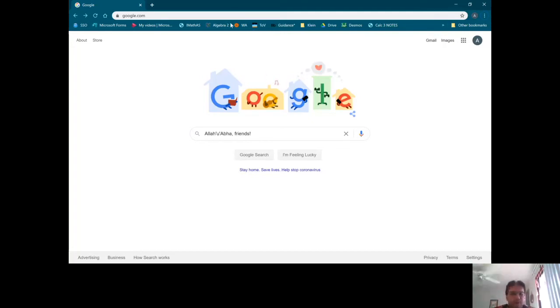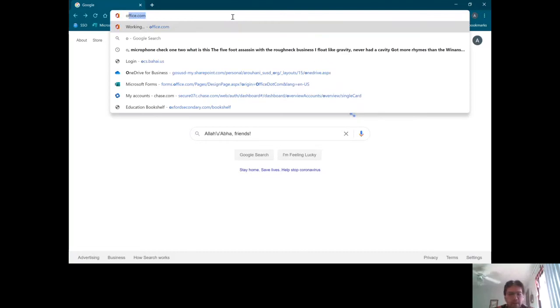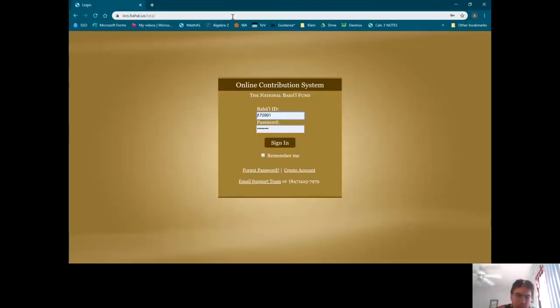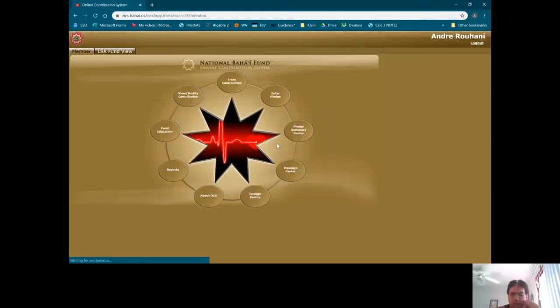From a web browser, we can go to ocs.baha'i.us. We will log in with your Baha'i ID and password, and if this is your first time, that password is going to be your last name. We can go here to sign in, and we have the option to be remembered, or your browser can remember these credentials. And now we're in.